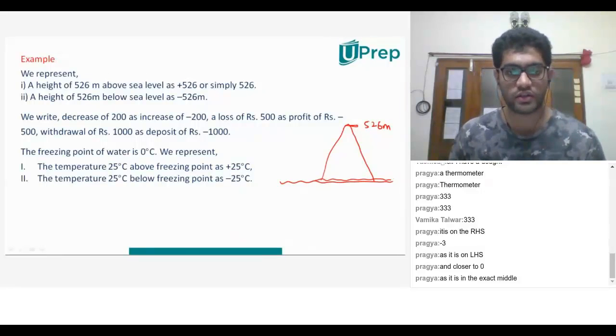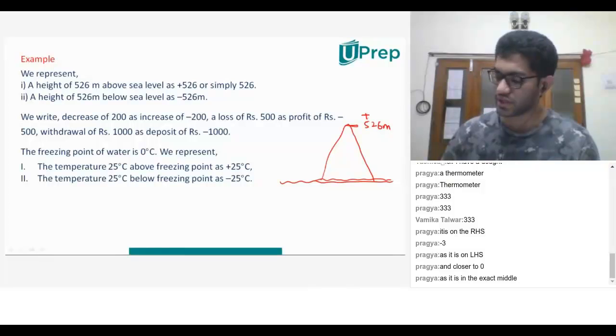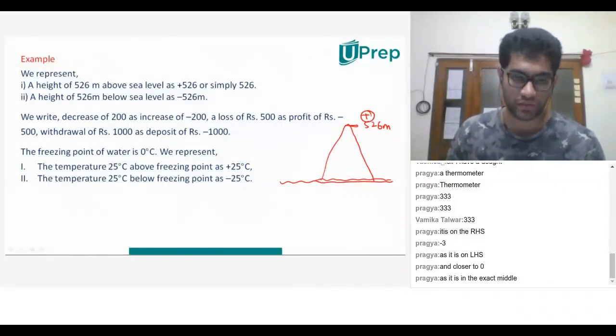So what is he saying? He says that a height of 526 meters above the sea level is nothing else but plus 526. Because it is understood, therefore we do not have to include the plus.